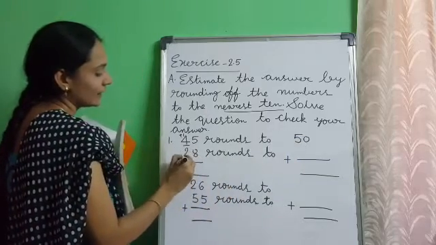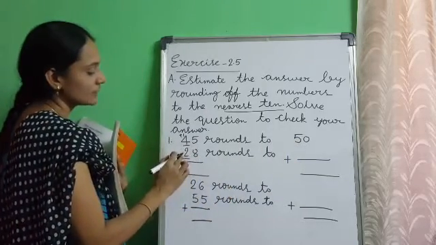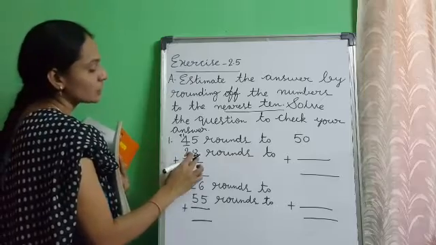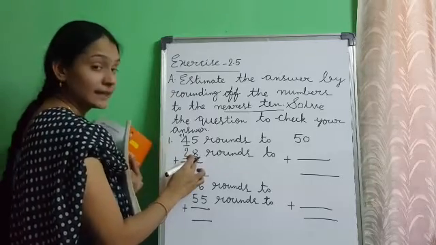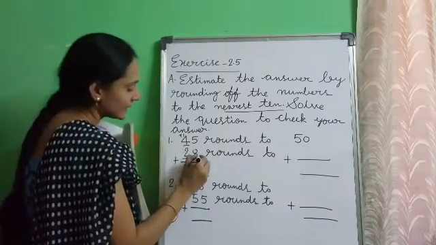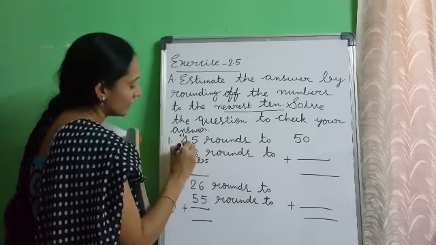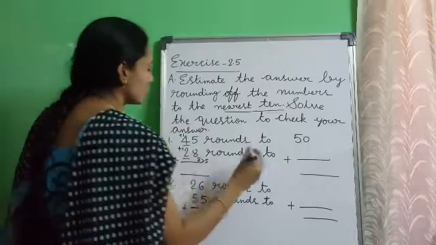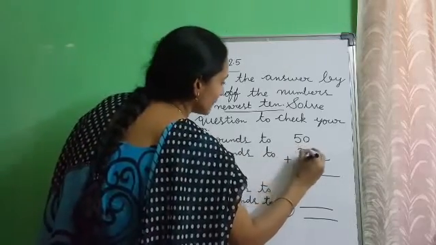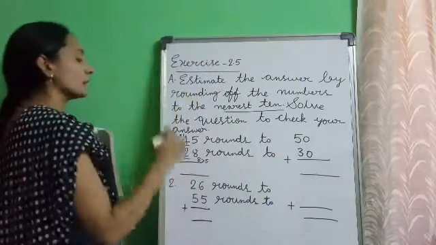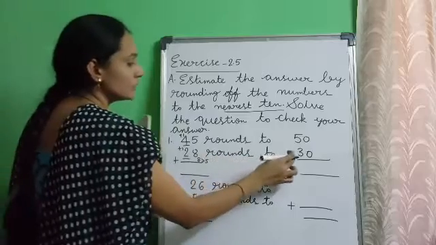Next, 28. Underline the digit in tens place. What is the tens place digit? 2. Now check 1's place. 1's place is 8. Is 8 greater than 5 or less than 5? 8 is greater than 5. So add 1 to the digit in tens place. 2 plus 1, 3, and replace 1's place digit by 0. 28 rounds up to 30.